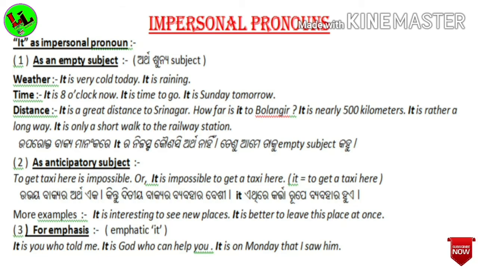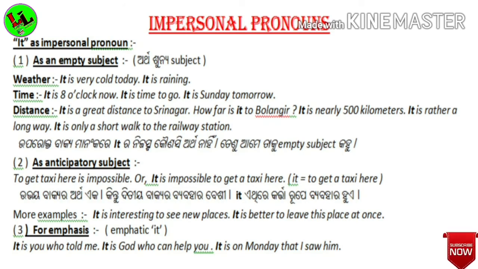Then the second point, as anticipatory subject. For example, to get taxi here is impossible. It means, it is impossible to get a taxi here. Here, it means to get a taxi here.